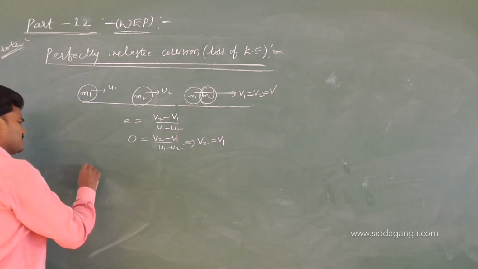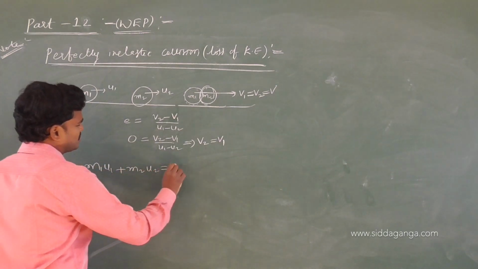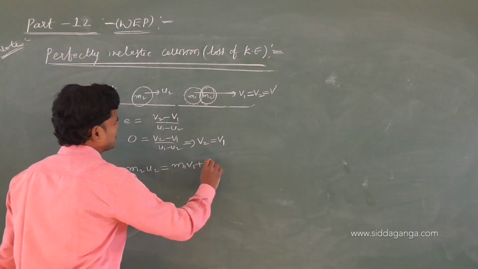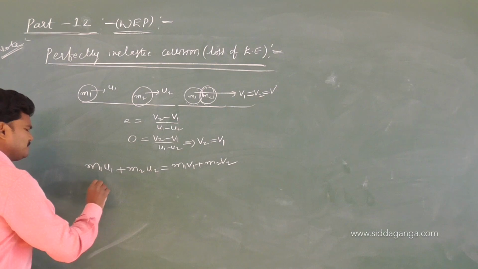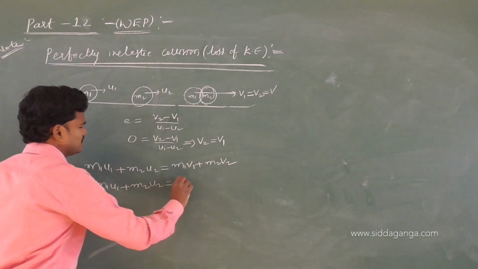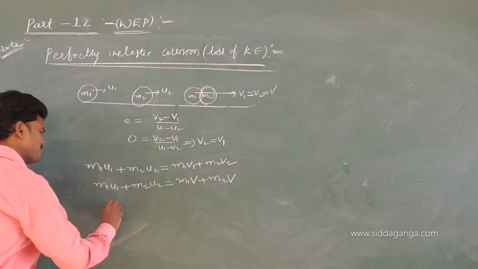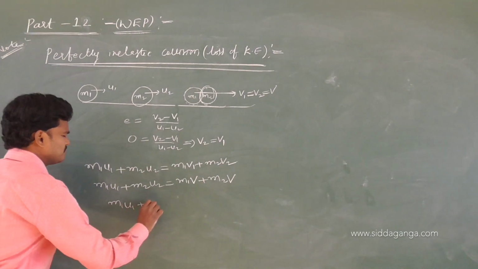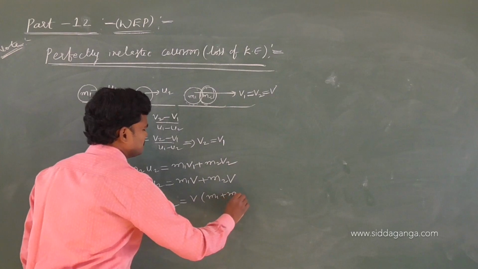Let us get the common velocity. So m1 u1 plus m2 u2 is equal to what? m1 v1 plus m2 v2. That is m1 u1 plus m2 u2 equals m1 v plus m2 v. Take v common: m1 u1 plus m2 u2 equals v into (m1 plus m2).